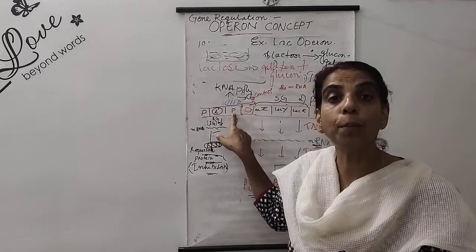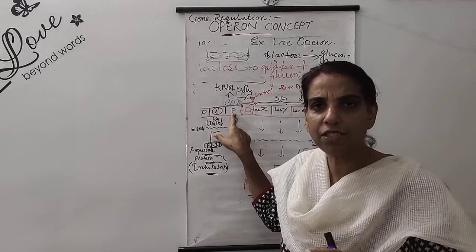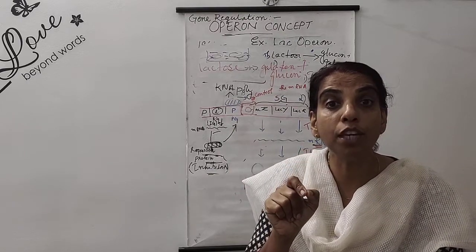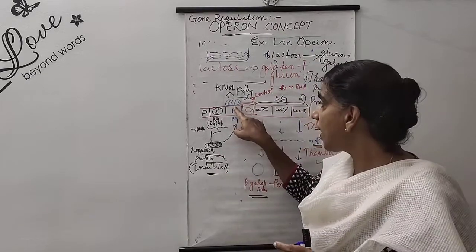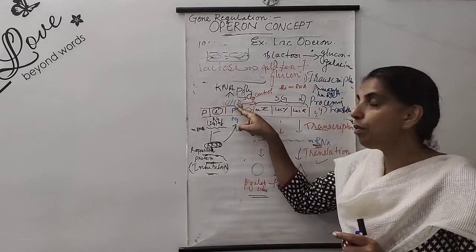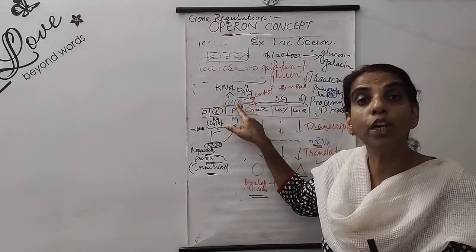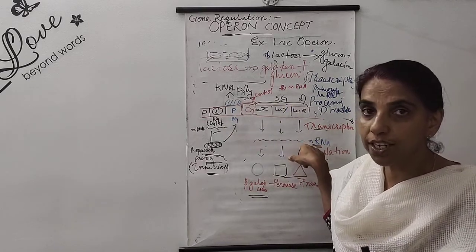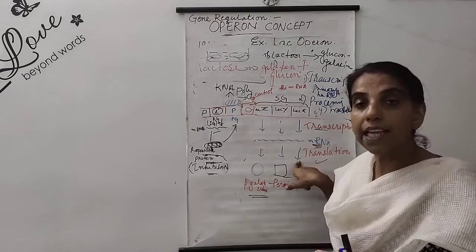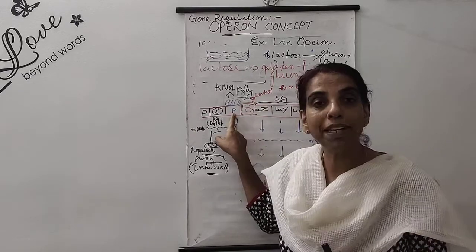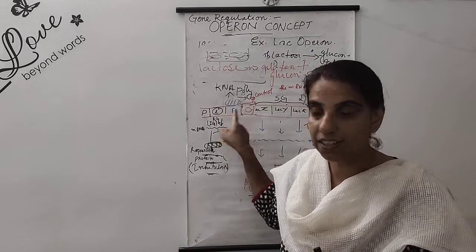P stands for promoter gene. We have seen promoter genes are the sites of RNA polymerase attachment. RNA polymerase is very essential here because RNA polymerase alone can synthesize messenger RNA for transcription. This messenger RNA will go for the translation. So, RNA polymerase will fix at the P site.